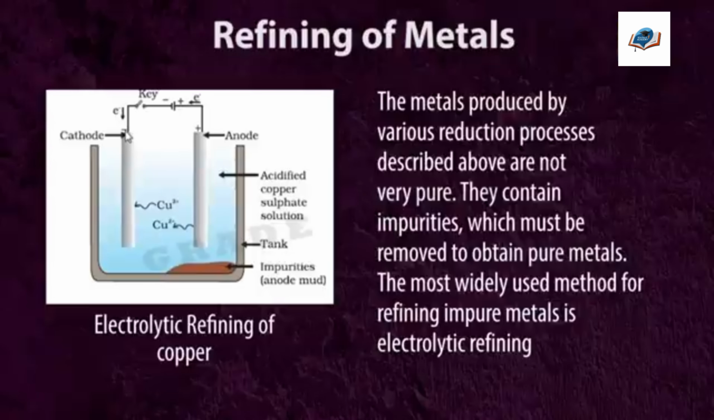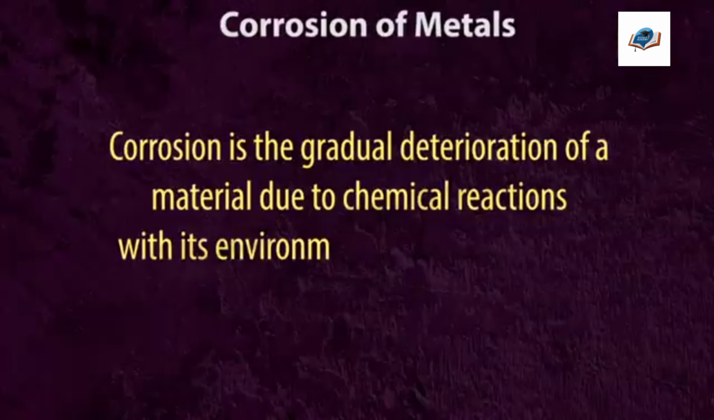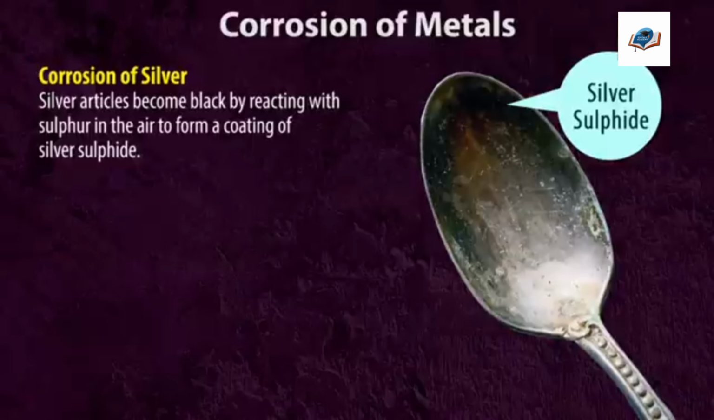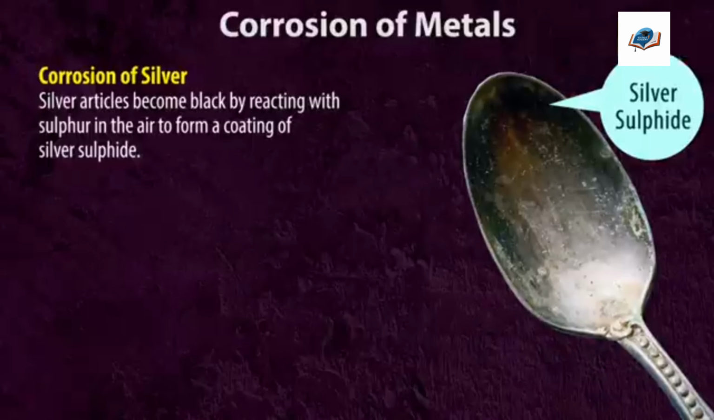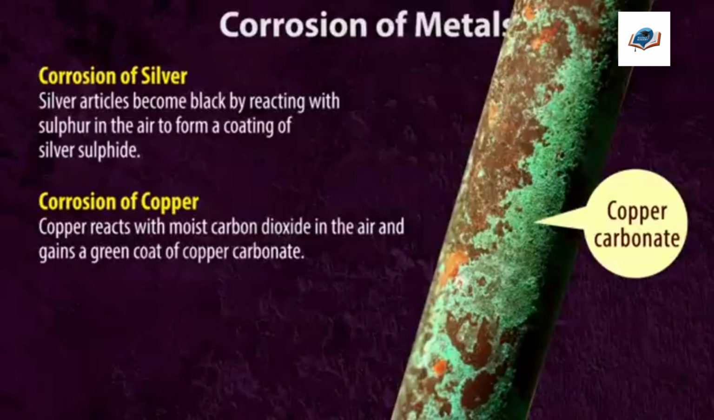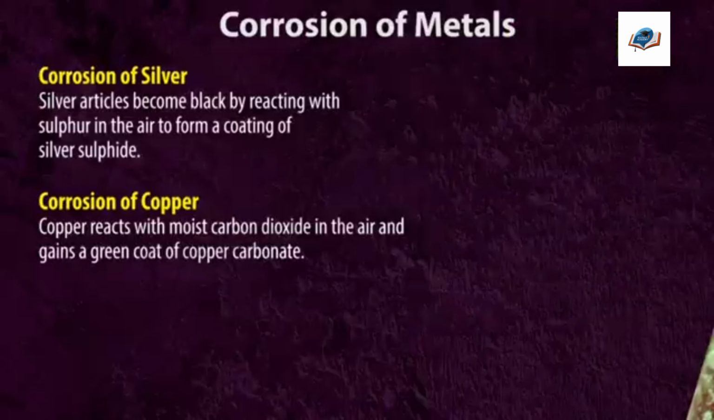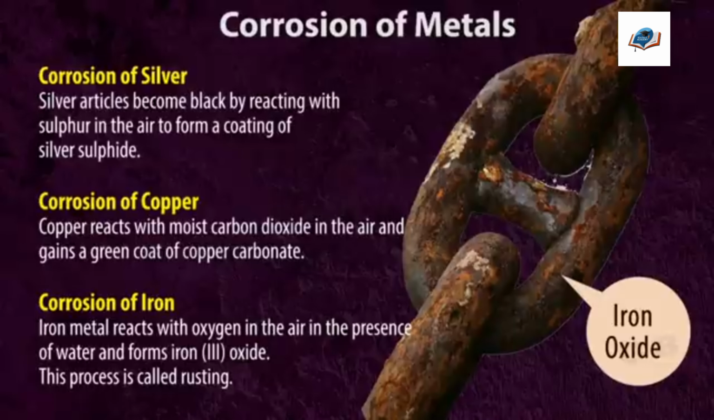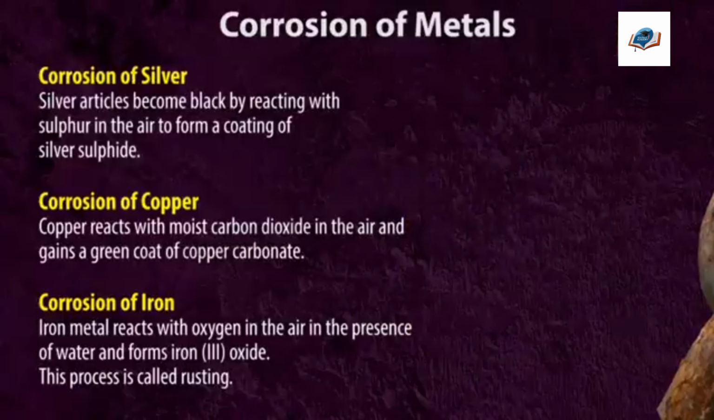Corrosion. Corrosion is the gradual deterioration of a material due to chemical reactions with its environment. Mostly it happens by oxidation. Silver articles become black by reacting with sulfur in the air to form a coating of silver sulfide. Copper reacts with moist carbon dioxide in the air and gains a green coat of copper carbonate. Iron metal reacts with oxygen in the air in the presence of water and forms iron oxide. This process is called rusting.